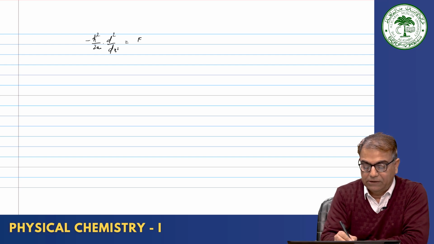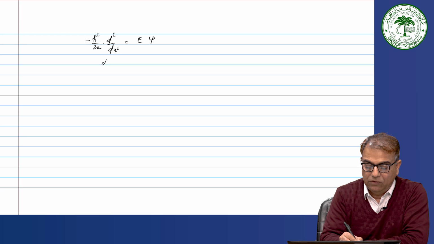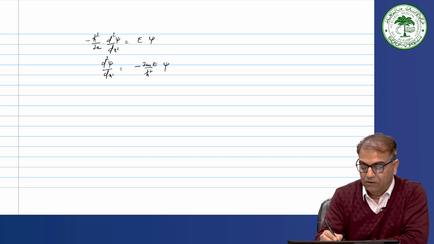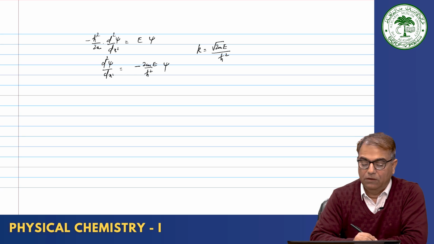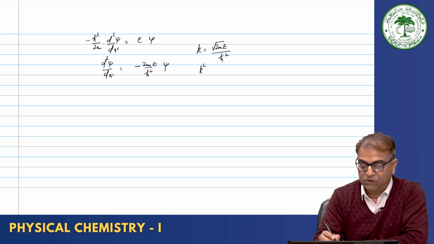So, we have E psi, and then d square psi by dx square was minus 2m divided by h cross square E psi, so k was equal to root under 2m E divided by h cross square.